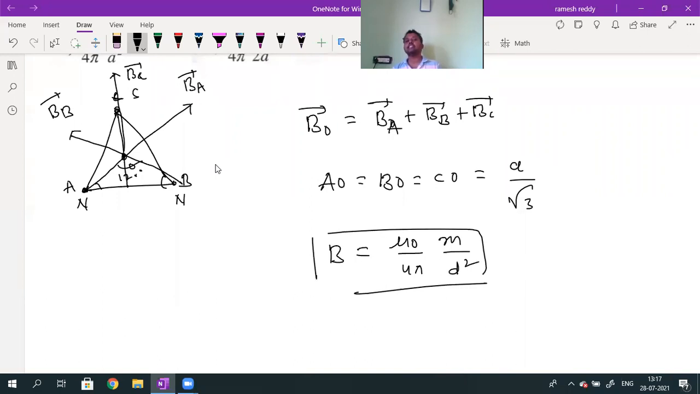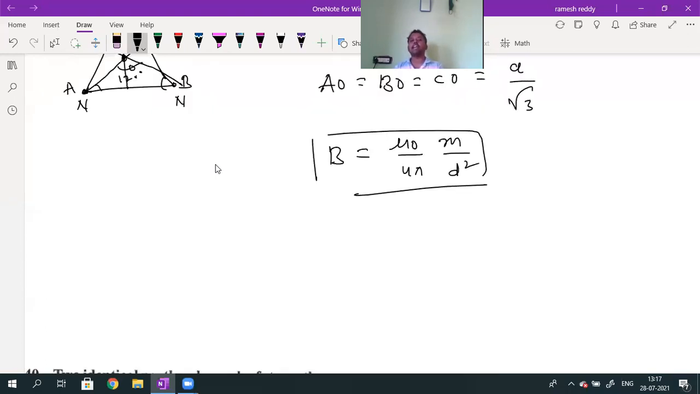Since distances are the same, pole strength is also the same. So B1, B2, B3, or BA magnitude, BB magnitude, and BC magnitude are the same, which is given by mu naught divided by 4 pi into m divided by d square. Their magnitudes are the same, but directions are not the same.